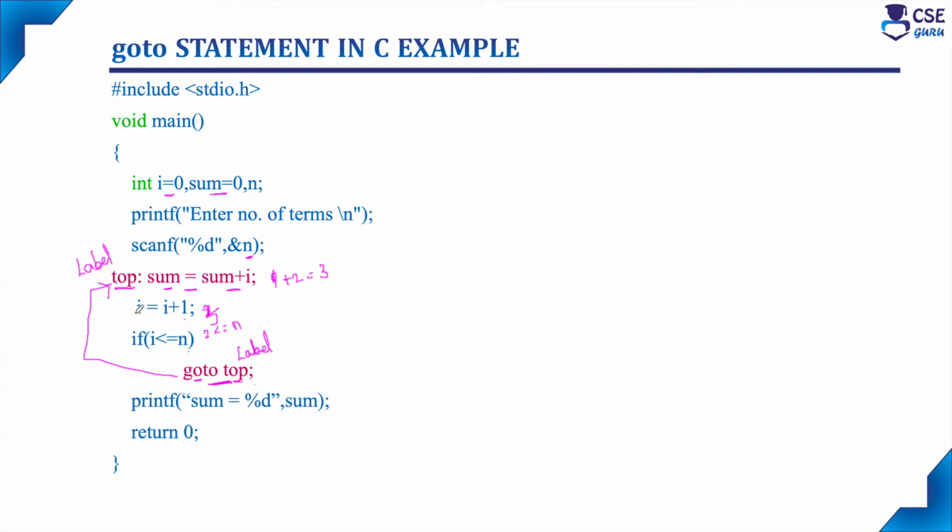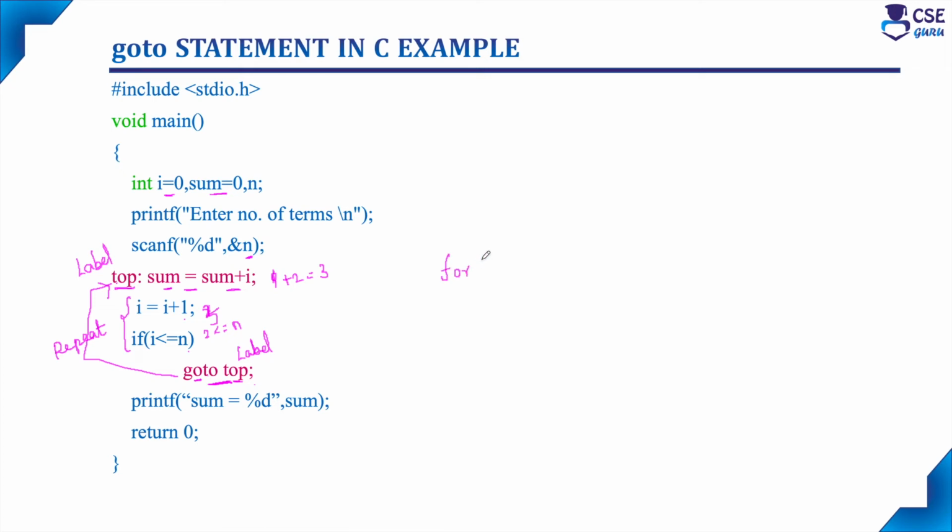So likewise, these set of statements, it will execute repeatedly. And this replaces the looping statements in the C code. These 4 statements, if you are considering this, will replace the looping statement. For example, the same program to print the sum of n numbers, we can use along with the for loop.